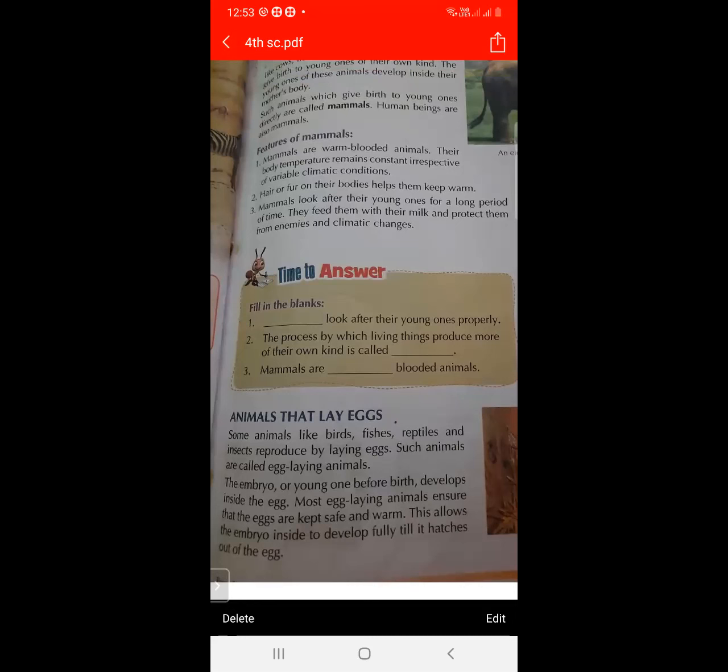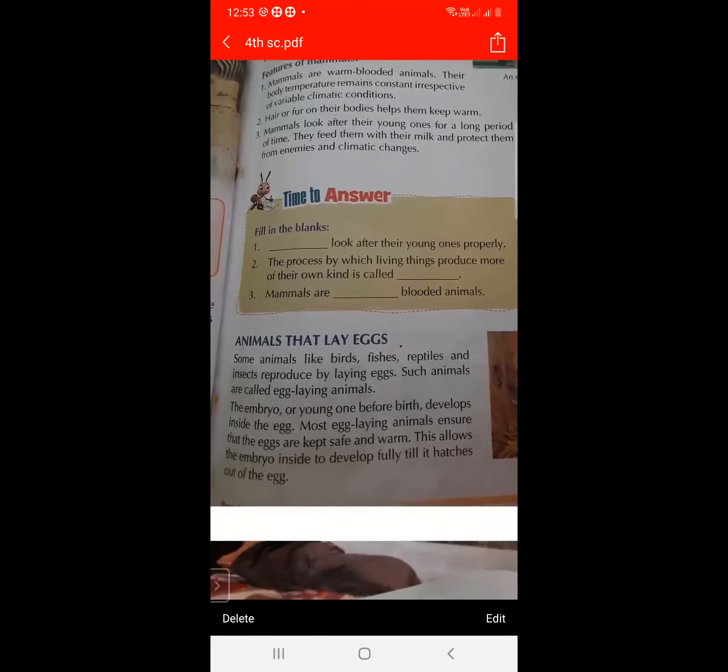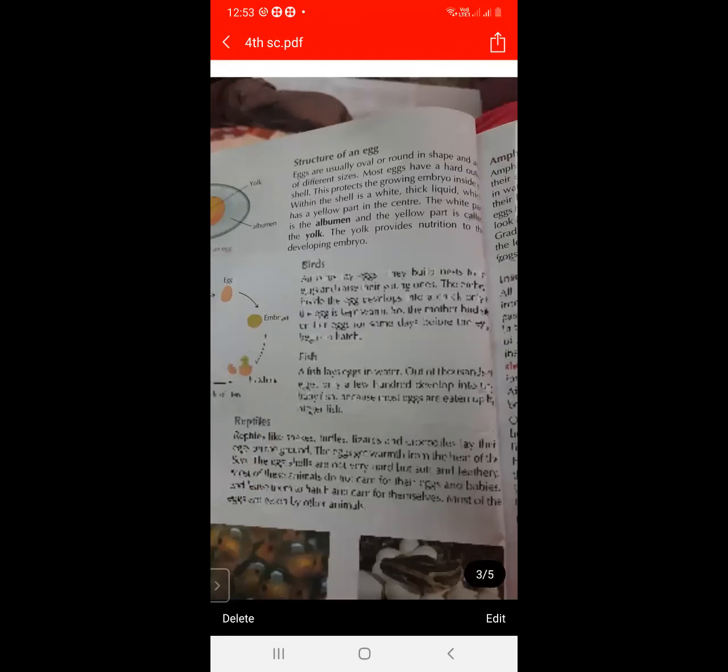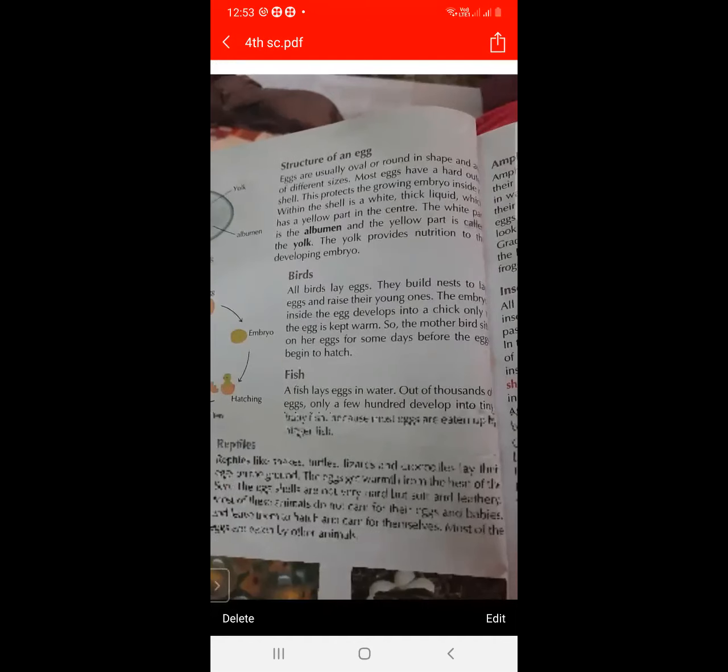These eggs are kept under safe and warm conditions, and because of these conditions, the embryo hatches and comes out. So this is the second method of reproduction. Next is the structure of an egg. This is a very important part.